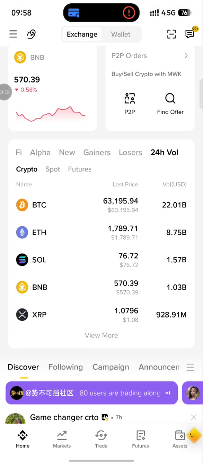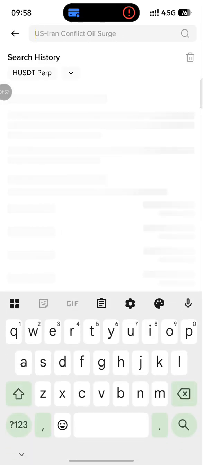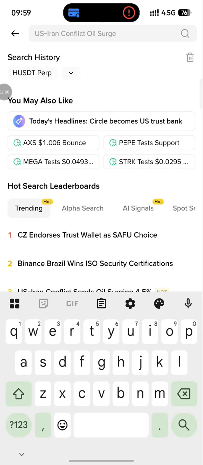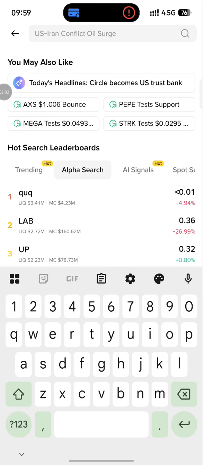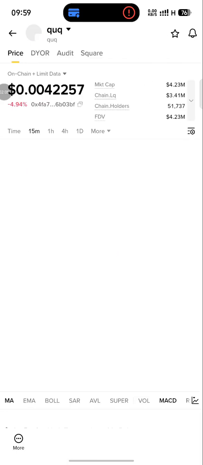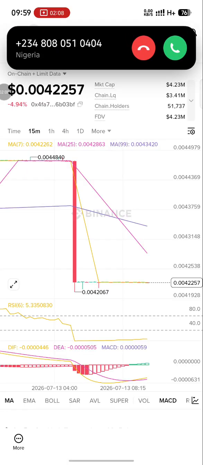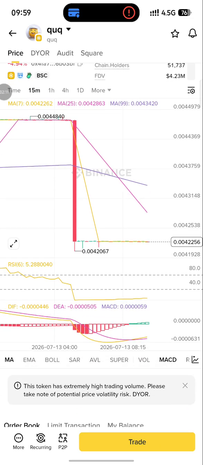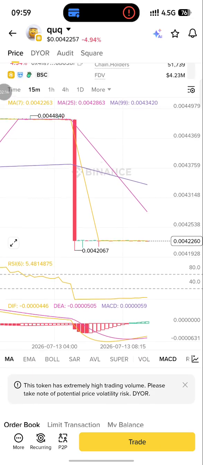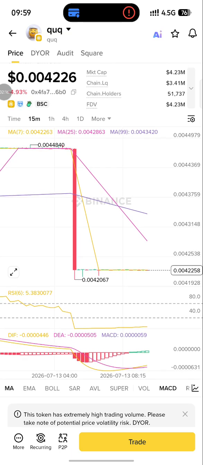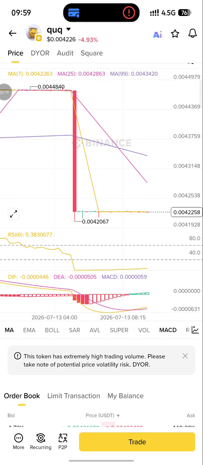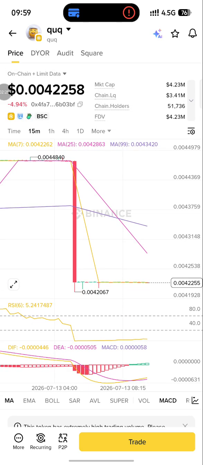So after that, we're going to look out for a particular cryptocurrency coin we want to trade. Let's, for example, want to trade this coin. When trading this coin, you need to first look at it, study it very well, and go ahead to place your trade. So this token has extremely high trading volume. Please take note, potentially price risk. So always look at any particular cryptocurrency coin you tend to trade, so that you can know exactly what you're going into.